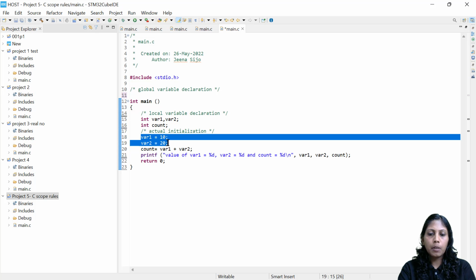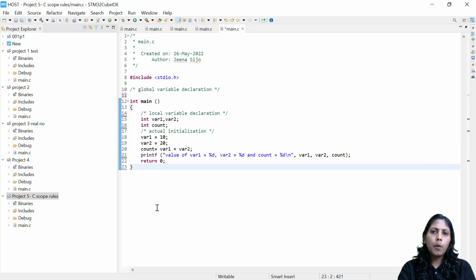Variable 1 is 10 and variable 2 is 20. Count I am not initializing with a fixed value. What I am doing is just adding variable 1 and 2, so that result will be the content of the count variable. That's it. The 3 variable declarations we have done on the top are inside the main function, so that's the reason they become local, and we initialize them with some values. The count variable will be the sum of variable 1 and variable 2.